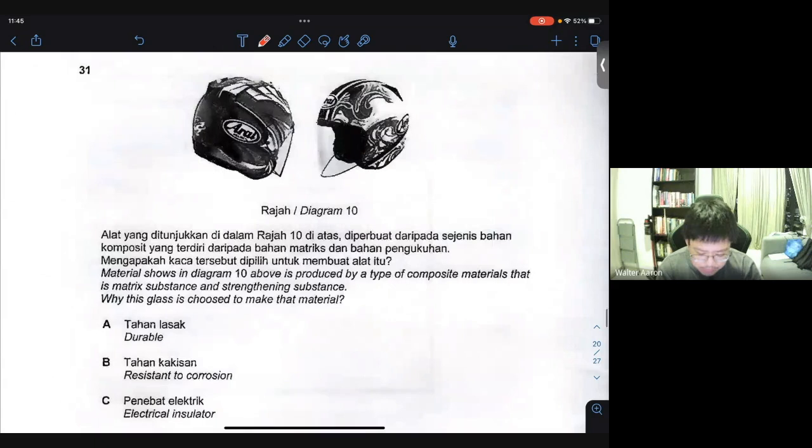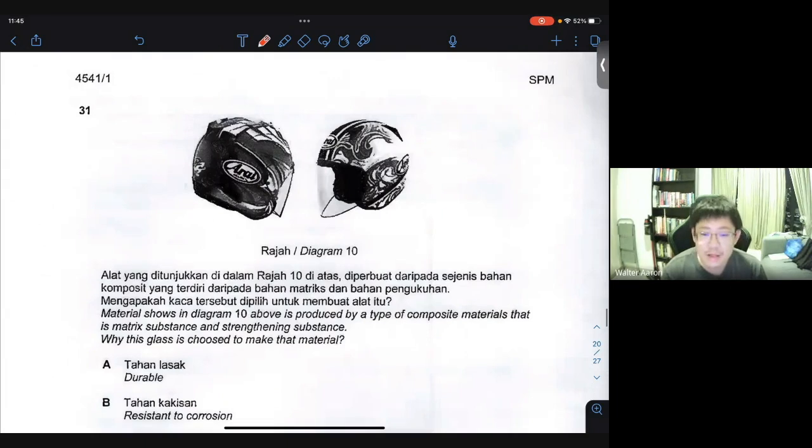For question 31, the material shown in diagram 10 above is produced by a type of composite material that is a matrix substance and strengthening substance. So why is this glass chosen to make that material? In this case, of course, a motorcycle helmet's function is to protect the motorcyclist from any kind of major injury, especially injury to the head and brain.